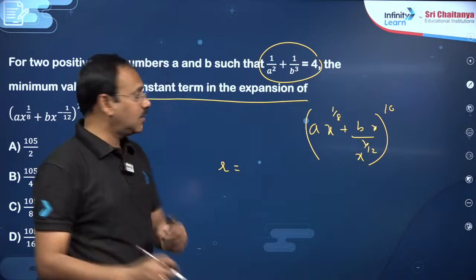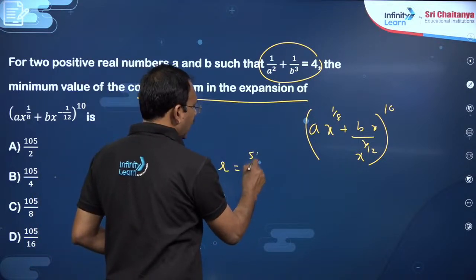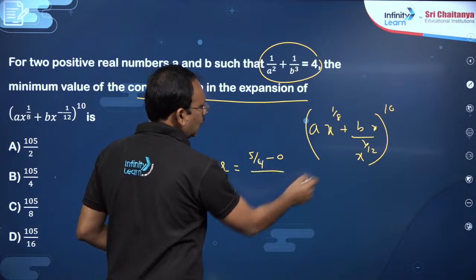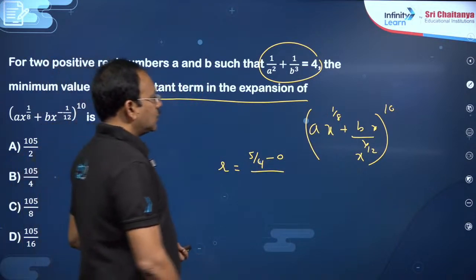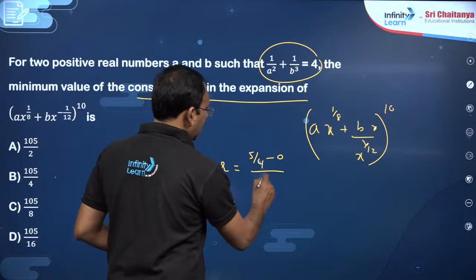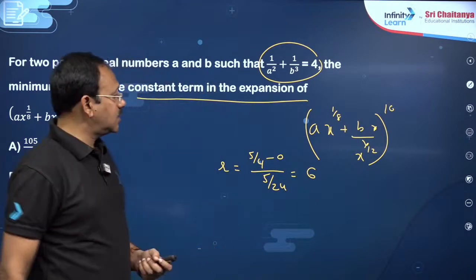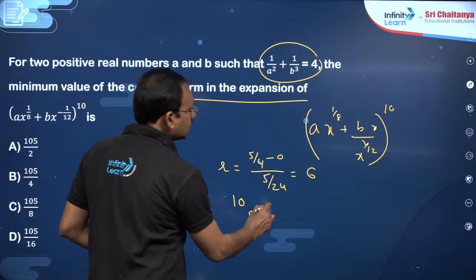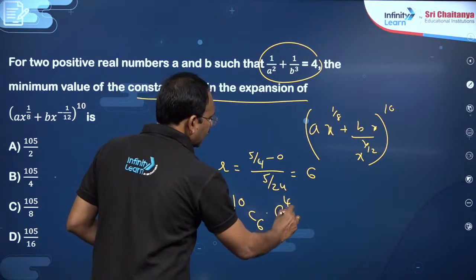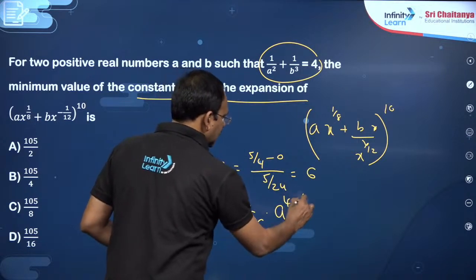Apply the same shortcut. NP is 10 by 8, which is 5 by 4, minus 0 by P plus Q, 1 by 8 plus 1 by 12. So 3 to 5 by 24. So you will get 6. R is equal to 6 in the sense you are going to get the corresponding term 10C6 into A to the power of 10 minus 6 into B to the power of 6.